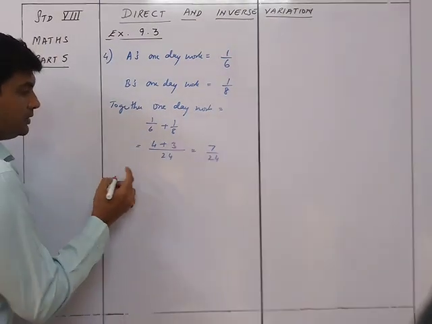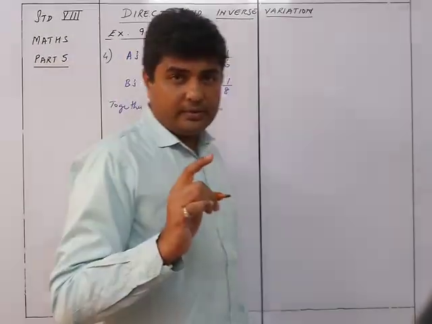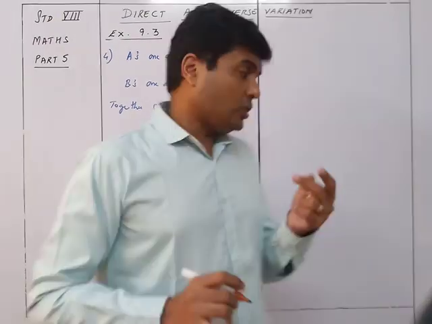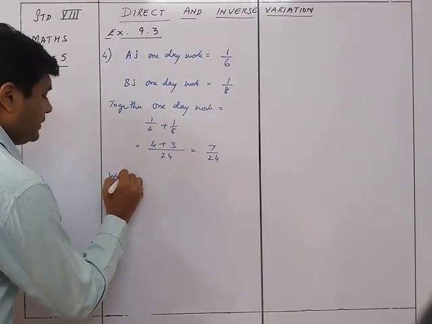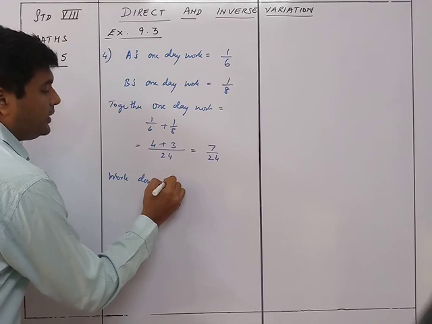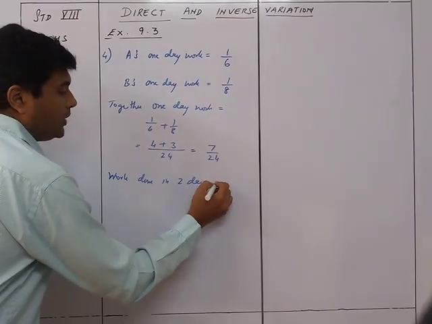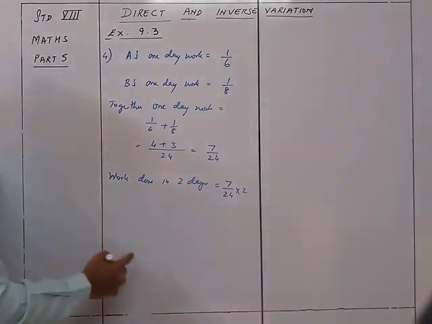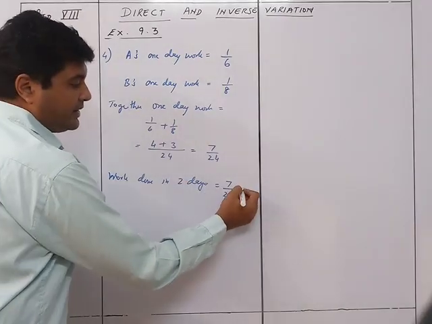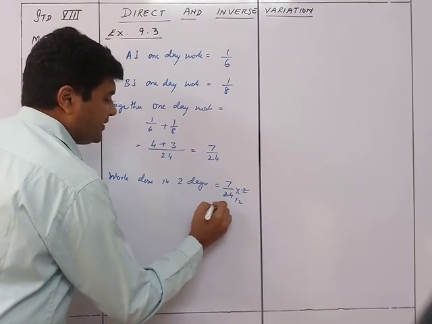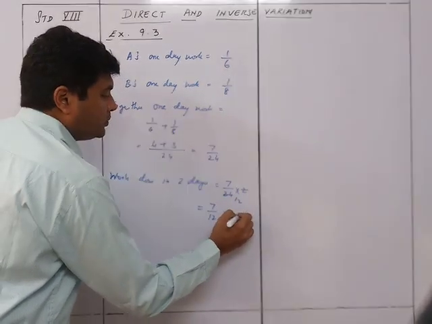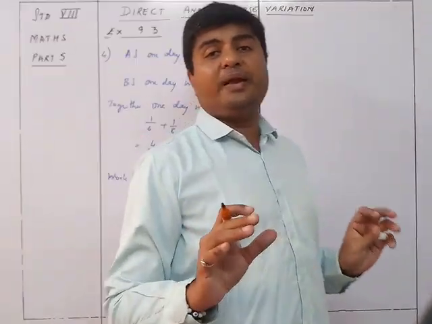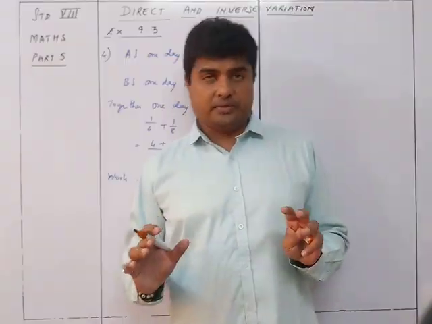So see, this is 1 day's work. Now for how many days did A and B work together? For 2 days, right? So work done in 2 days will be equal to 7 upon 24 into 2. क्योंकि 2 दिन काम किया ना, ये 1 day work है, तो 2 दिन का काम कितना हो जाएगा? It will be 7 upon 12 work. That means that 7 upon 12 work was already completed by both of them together.